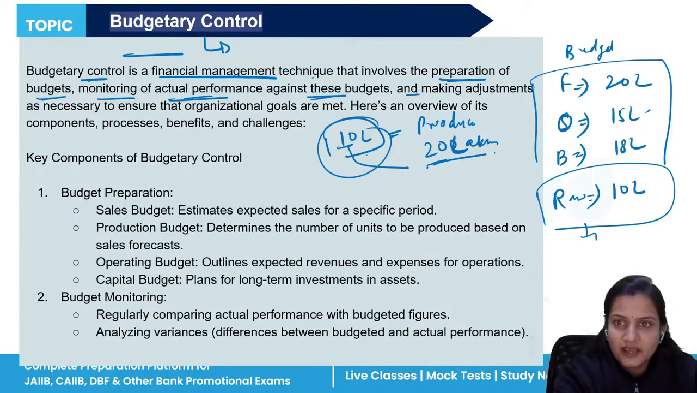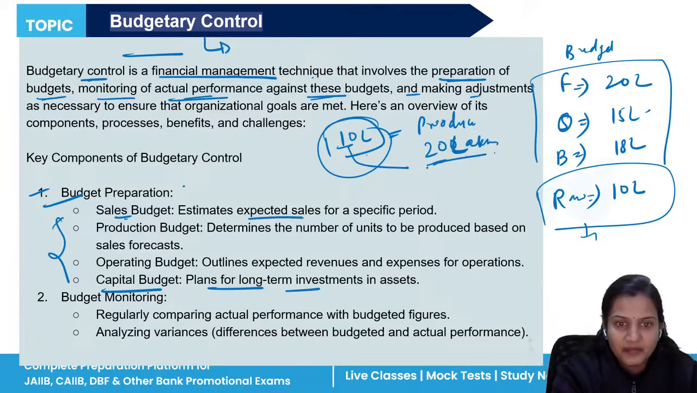So it helps us to make adjustments, that if you have a low budget, still how you can grow your business, how you can move ahead with your business. So this tells what budgetary control is. So we have budgets for different categories: for sales, for production, for operating budget, capital budget, that plans for long term investment. All these categories will come under budget preparation.